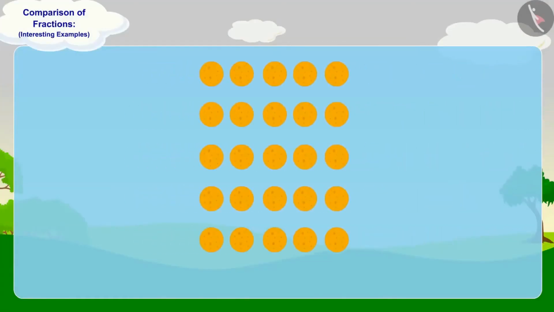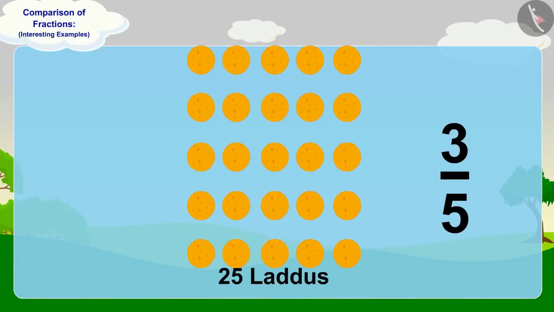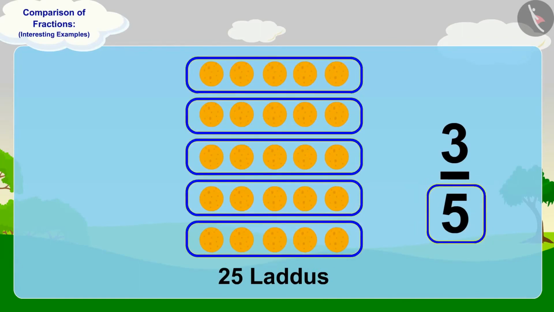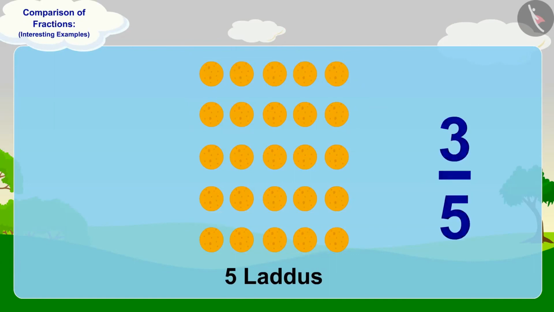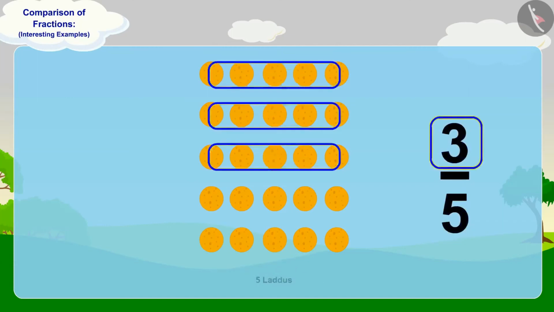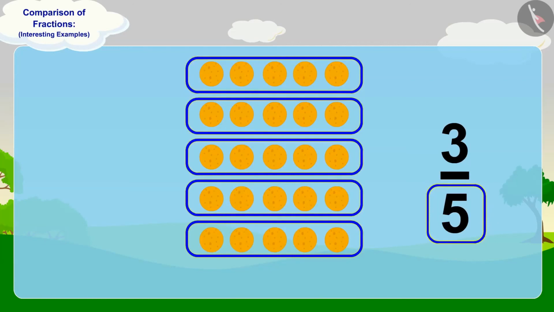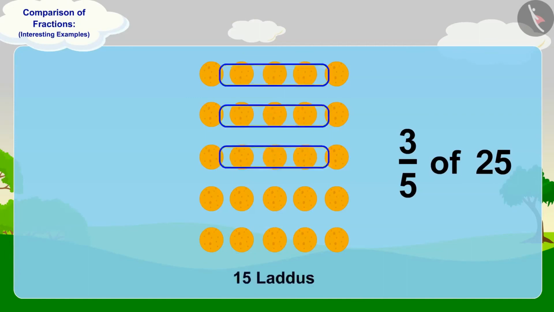Well done, kids! Your answer is absolutely correct. To find 3/5 of 25 laddus, we will first divide the 25 laddus into 5 equal parts. In this way, there will be 5 laddus in each part. Now, to find 3/5, we will take 3 parts out of these 5 parts. In this way, 3/5 of 25 laddus are 15 laddus.